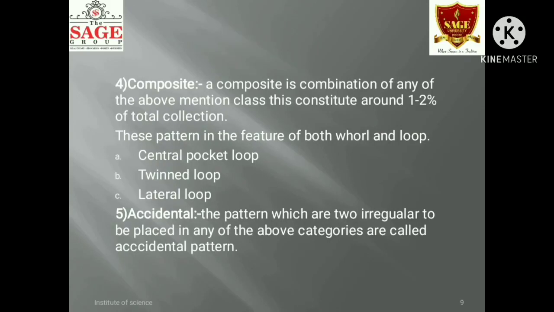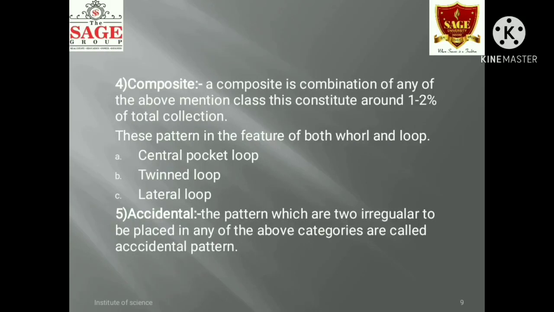And the third one is the twin loop. This is also a double loop pattern. The pattern is formed by two loops either overlapping or surrounding each other and having the termination of the ridge representing the core of each loop separated from one another.